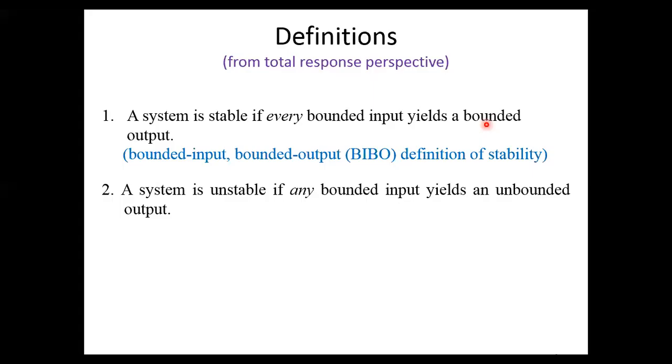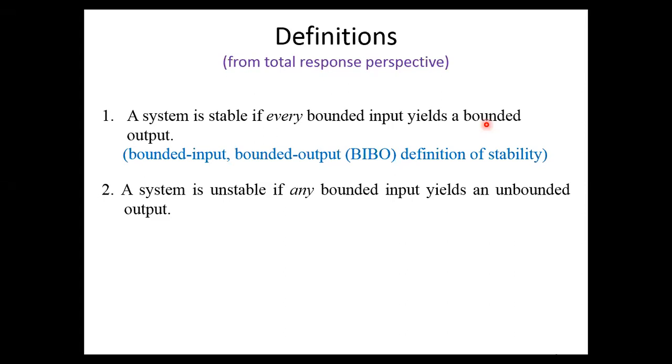From these definitions, we realize that if the input is bounded and the total response is not approaching infinity as time approaches infinity, then the natural response is obviously not approaching infinity.